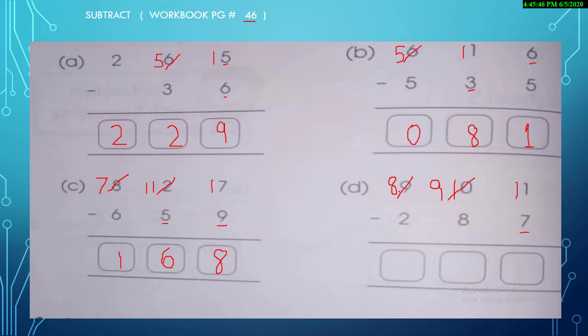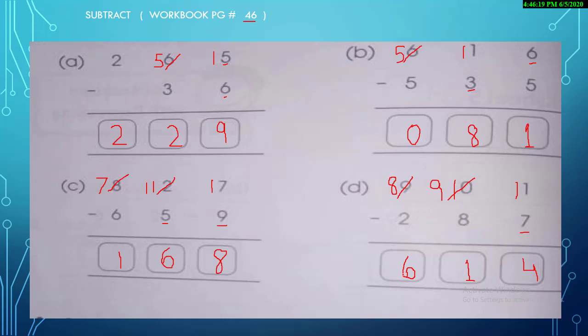Yes, 9 is the number that lends to the 0, and then you will take the help from your ones place. 11 minus 7. What will be the answer? 11 minus 7. Our answer is 4. Yes. Okay. 9 minus 8. It's easy. We have 1 left. And 8 minus 2. What is left? That is 6. Yes. Easy.